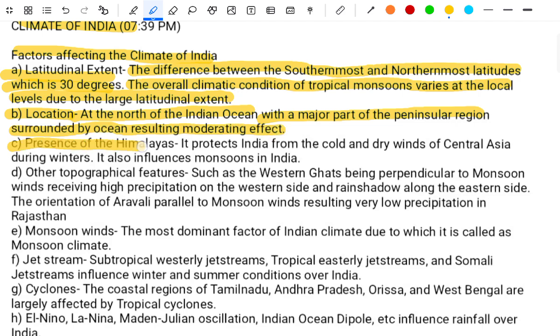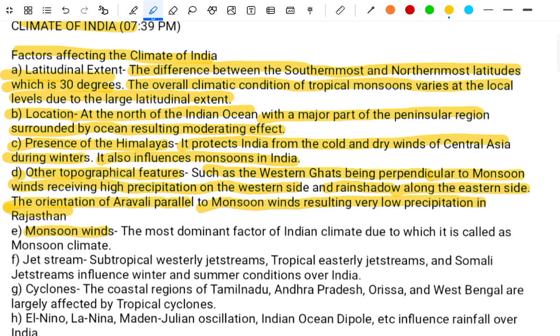C, the presence of the Himalayas. It protects India from the cold and dry winds of Central Asia during winter. It also influences the monsoon in India. D, other topographical features such as the Western Ghats, which lie perpendicular to the monsoon winds, receiving high precipitation on the western side, and a rain shadow along the eastern side. The orientation of the Aravalli parallel to the monsoon winds results in very low precipitation in Rajasthan.